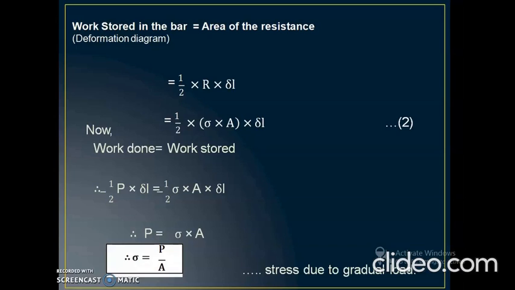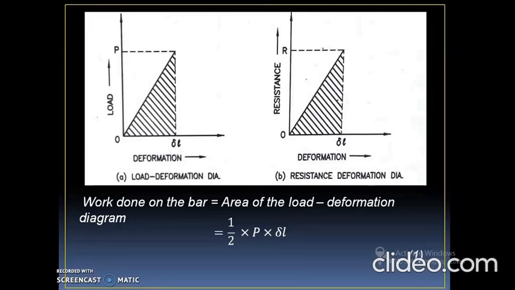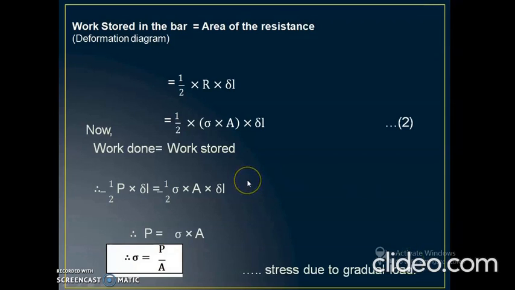Now we have to calculate the maximum stress value for a gradually applied load. It is possible to equate these two terms, equation number 1 and equation number 2. Work done is equal to the work stored in the body. So half into P into delta L is equal to half into sigma into A into delta L. The final term we will get is P is equal to sigma into the area.